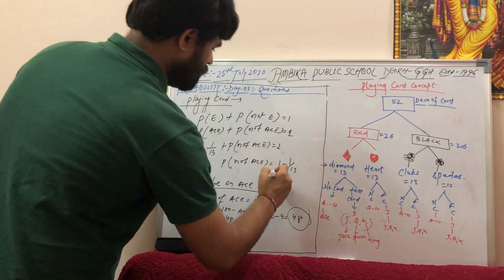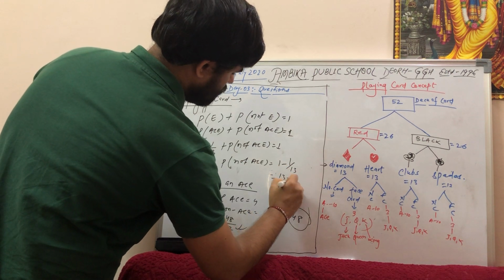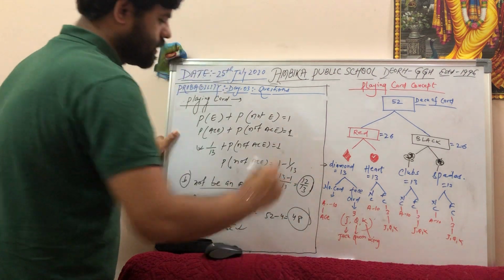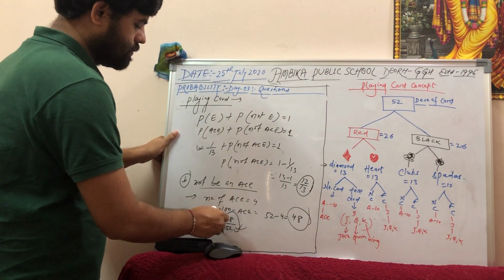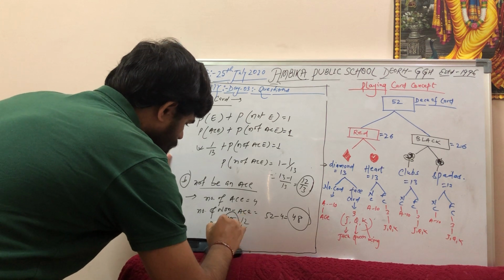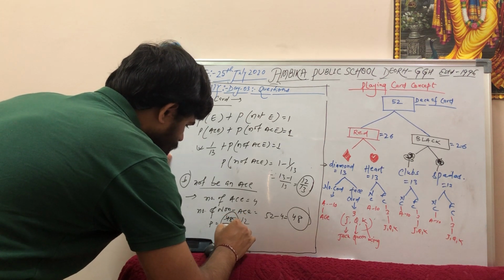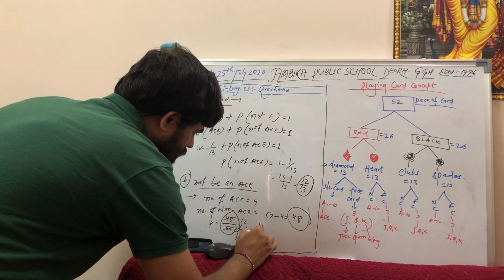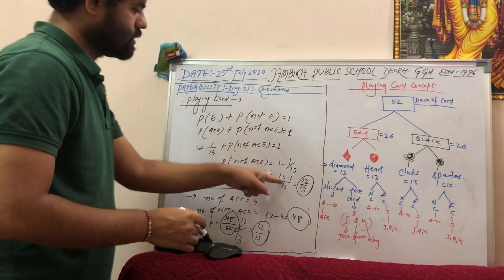So 13 minus 1 by 13 equals 12 by 13. So the answer is 12 by 13. Here it is 48 by 52. If you cancel it, 4 12s are 48, 4 13s are 52. It is also 12 by 13. So you can see that it is matching.